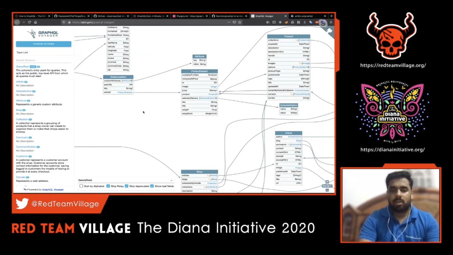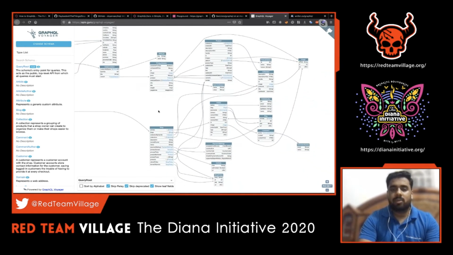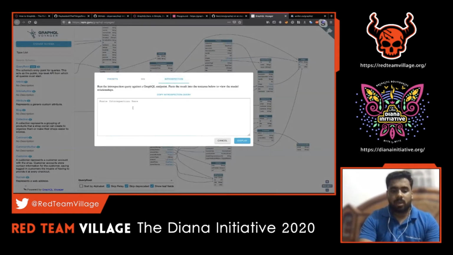The main purpose of viewing this graph is to understand the business logic. Now that we know the introspection query output gives a big schema structure of the target application, we have to understand how that application functions, what APIs are there, and what the business logic behind these APIs is, and how it is interrelated. That will be really helpful for understanding the application. So let's now try with our introspection query output.